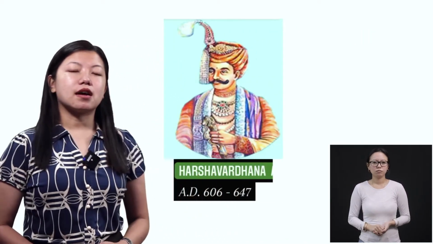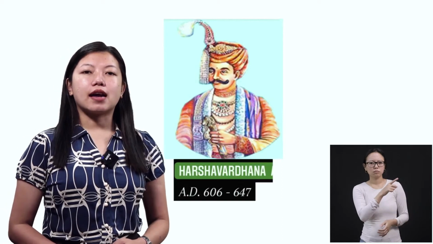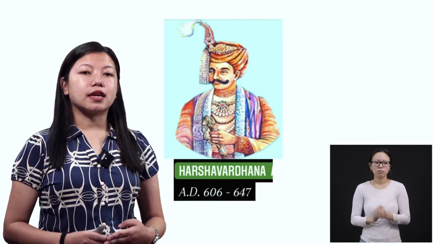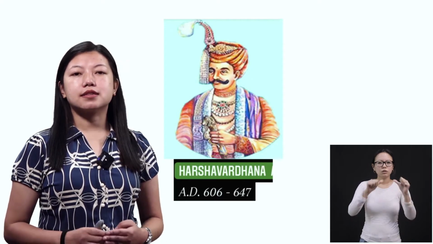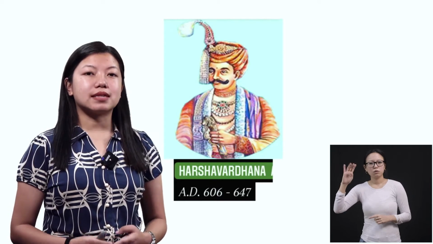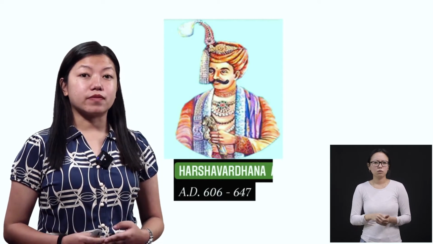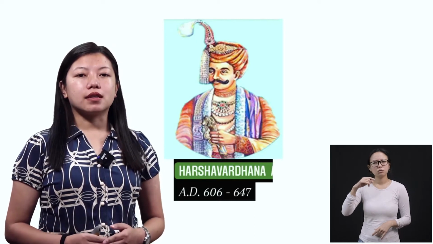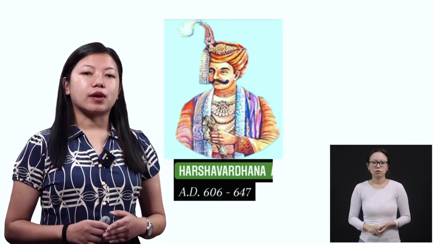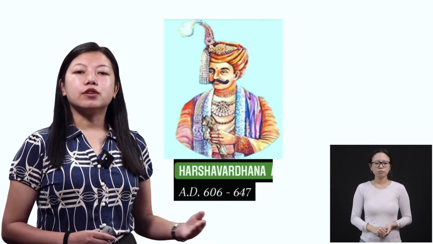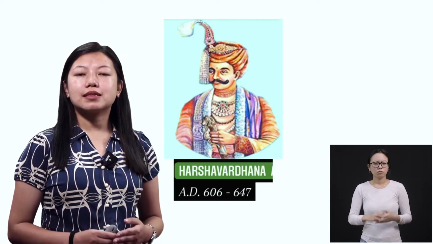So this is Harshavardhana and he became a ruler at AD 606. At that time, he was just 16 or 17 years old. That was very young, right? So he became a ruler at a very young age. All right. So have a look. This is Harshavardhana. He was a ruler from 606 AD to 647 AD.